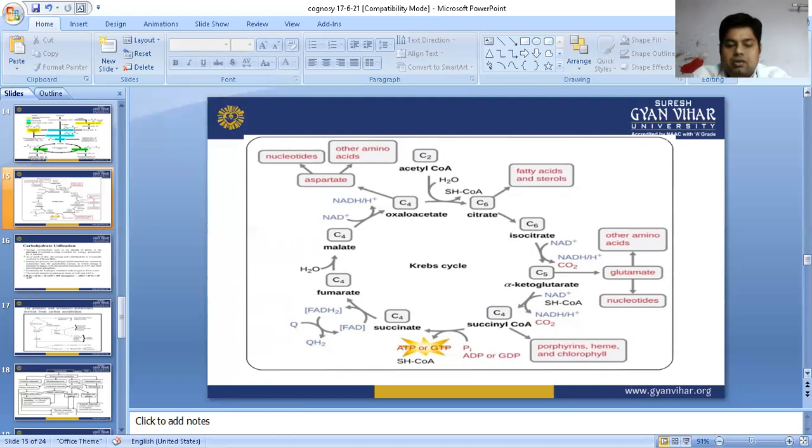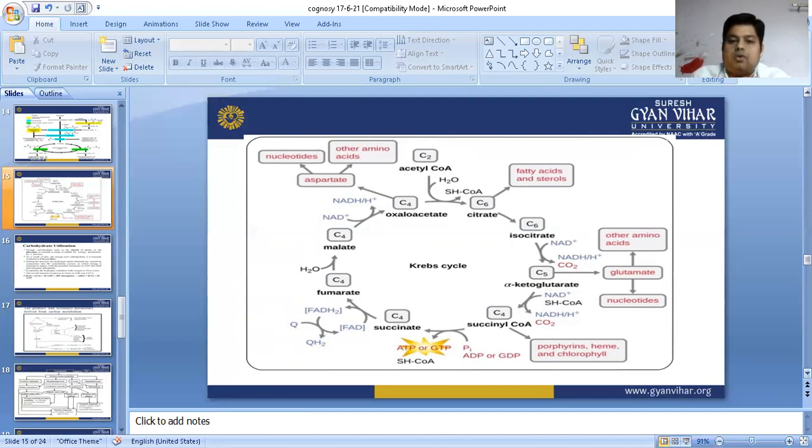And in this step, there is one carbon loss, going from C6 to C5 in alpha ketoglutarate. And alpha ketoglutarate is responsible for synthesis of glutamine, and glutamine is an amino acid which is also used in synthesis of nucleotides, meaning adenine, guanine, cytosine, thymine, as well as in other amino acid synthesis.